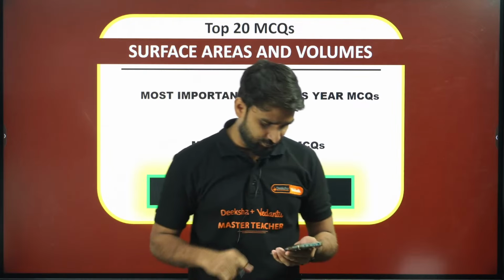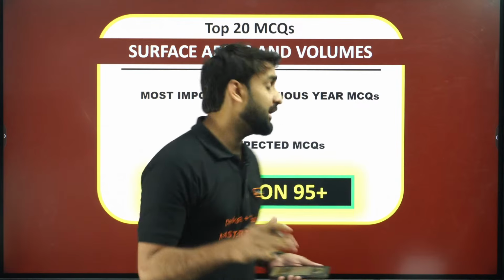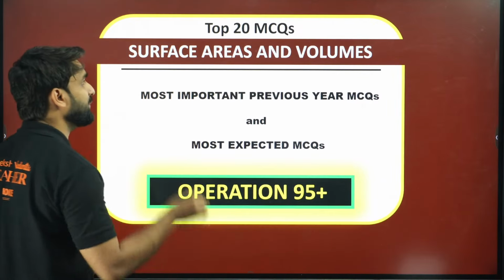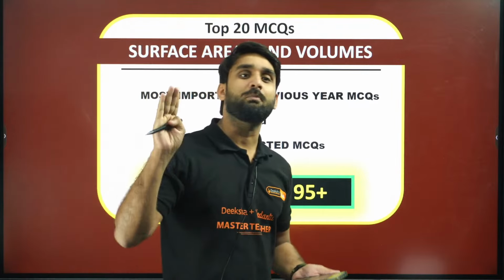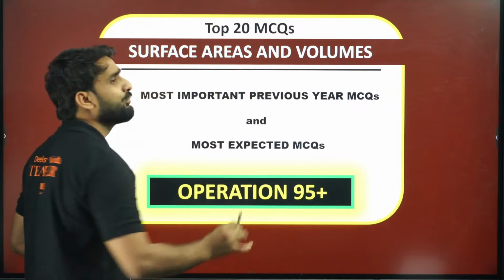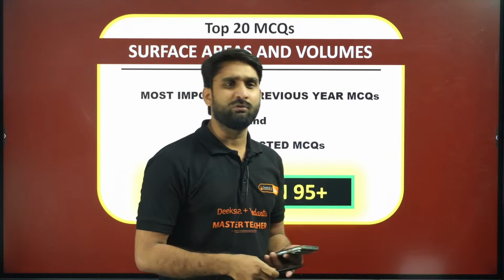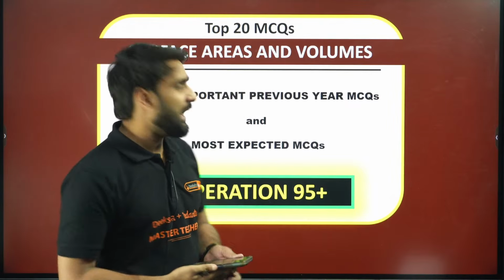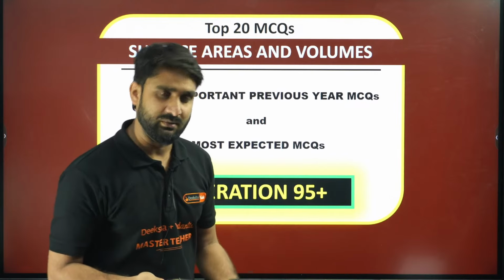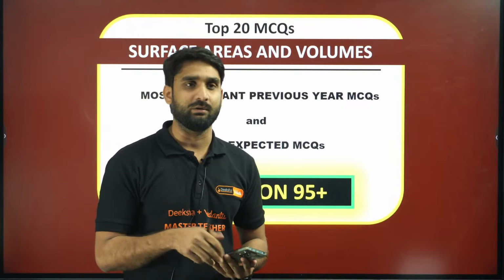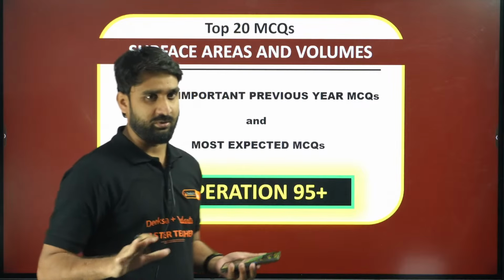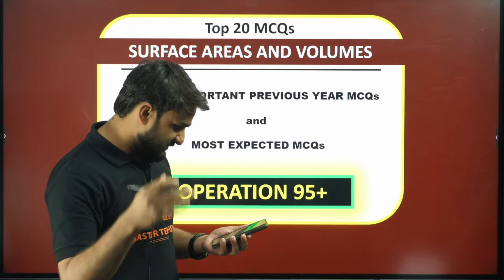So let's begin today's session, which covers the most important previous year MCQs and most expected MCQs. In today's session, we'll be solving the top 20 MCQs of surface areas and volume. I think most students feel worried about this chapter. I know this chapter demands a bit more mathematical calculation, but you cannot run away from it, because a question from this chapter will compulsorily come in your board exam, around 6 to 8 marks.